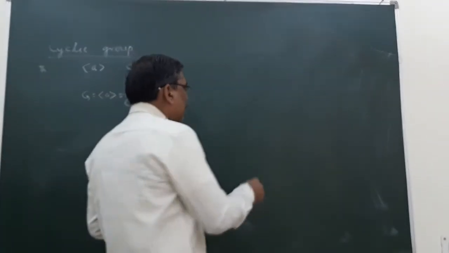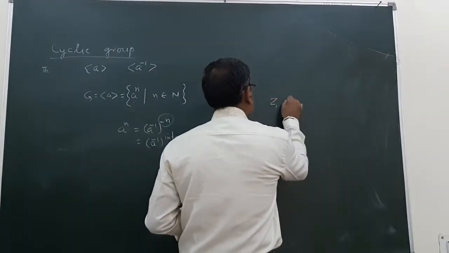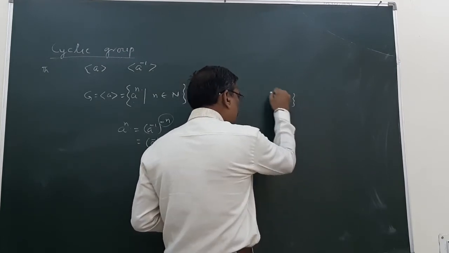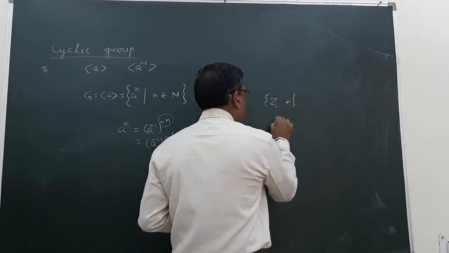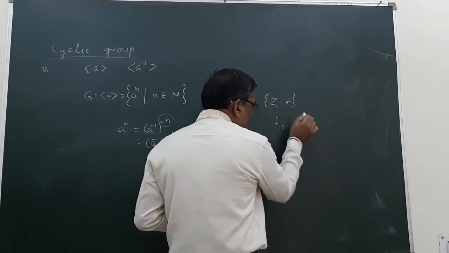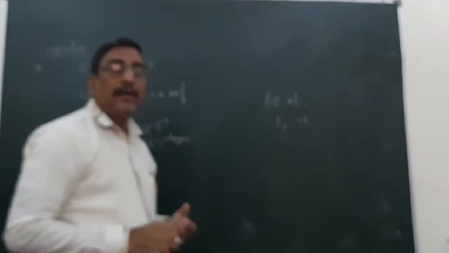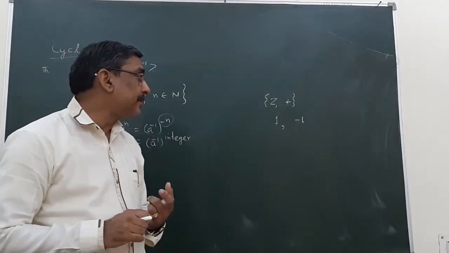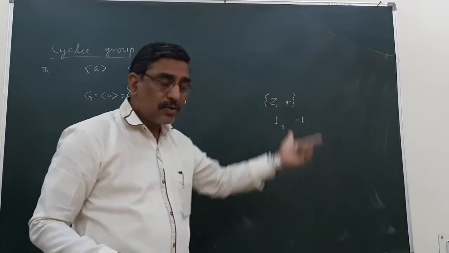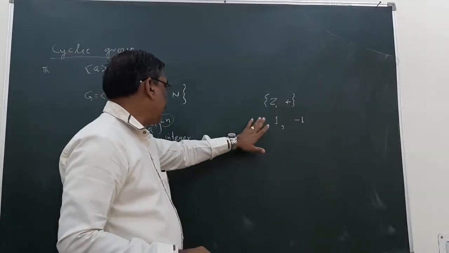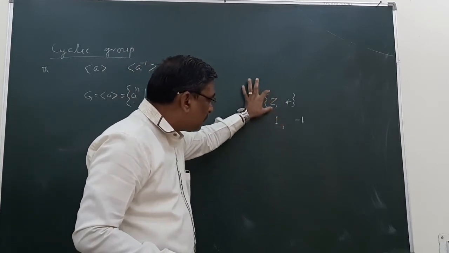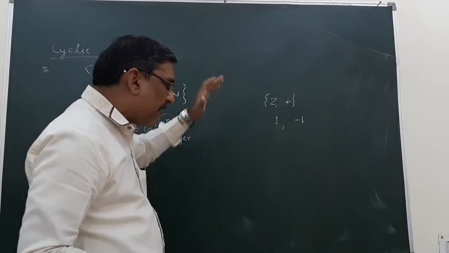And for the group Z under addition, we see that 1 and minus 1 are the generators, and we know that these two are inverses of each other. So we can say that these two are the generators of Z plus, an infinite group.